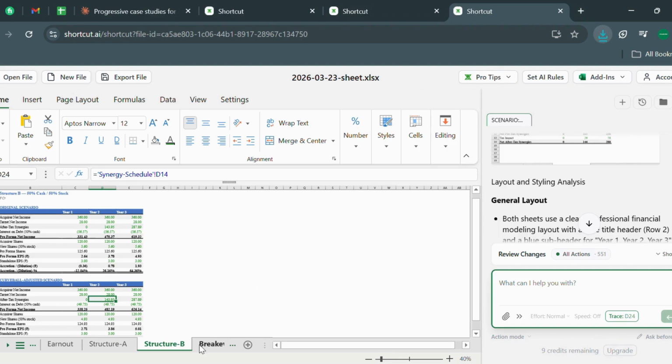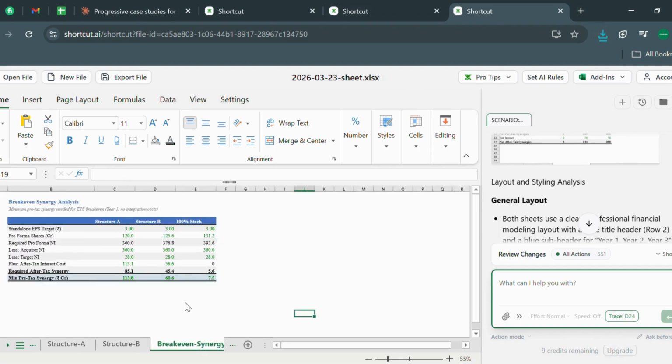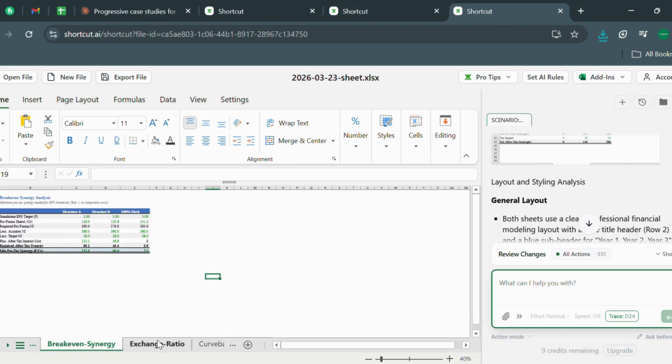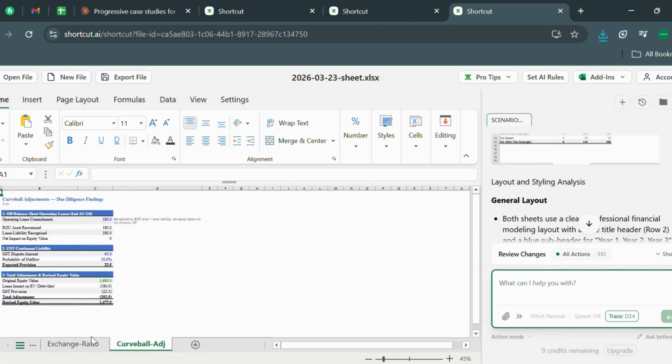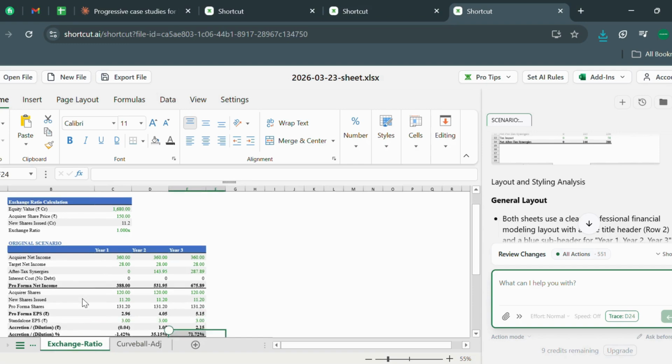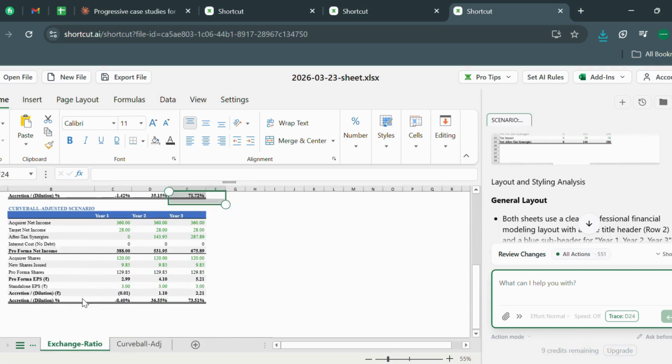So break even analysis is also done here. Exchange ratios done. If you do not understand the curveball, it is very important in finance. So do go and understand it. And if you do not understand or if you do not find the right resource, do comment down. I will provide it. It is something very advanced, but you should understand it.